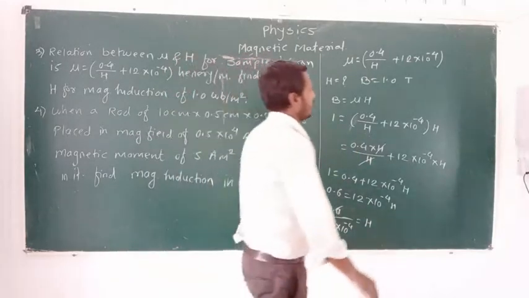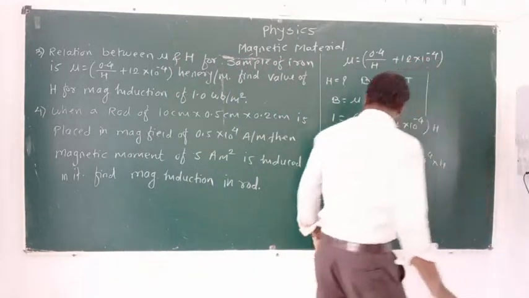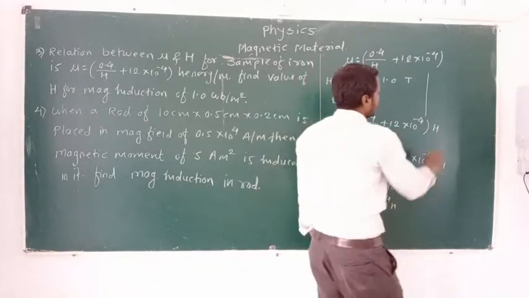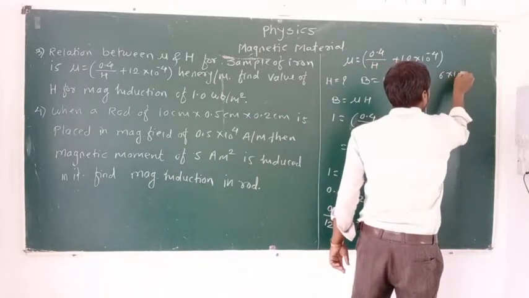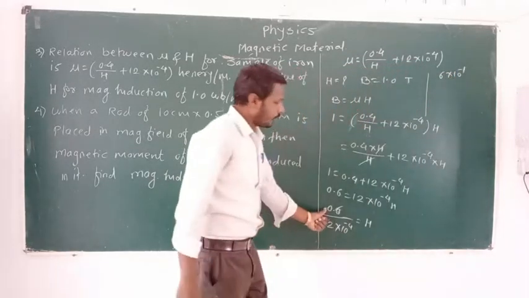Okay, and finally solving that, we can write here 6 multiplied by 10 raised to minus 1, 0.6.